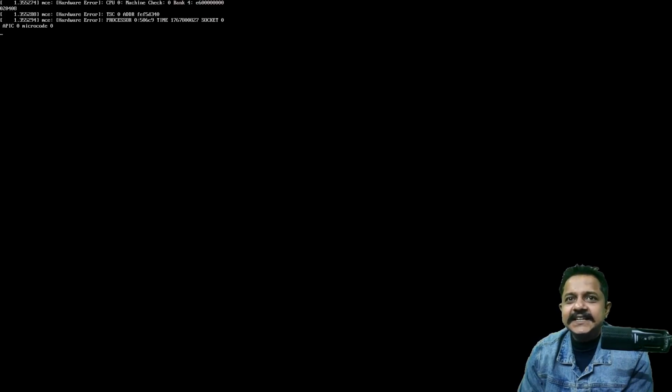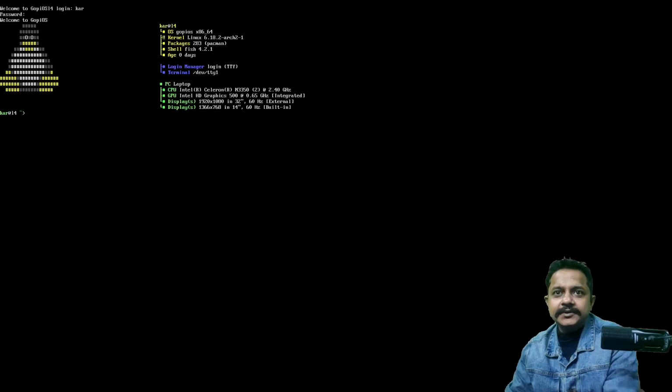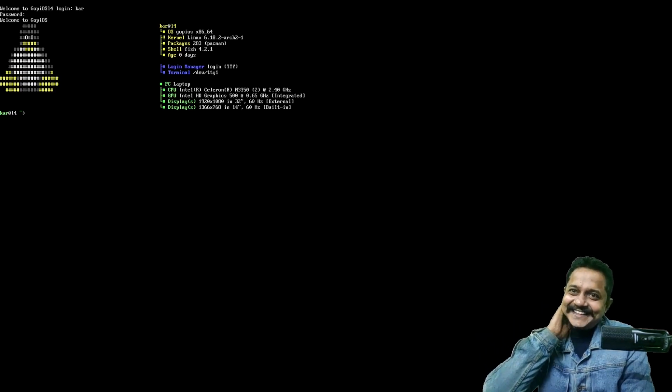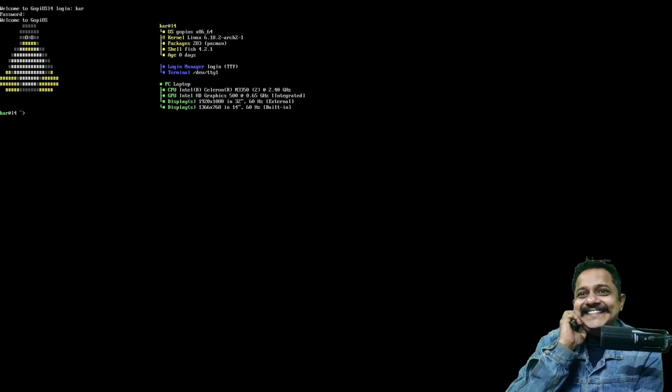What do I do now? Let's remove the bootable drive and start the system. I see it's starting. Great to see the operating system is able to load. It is asking for the username. Let's provide the username followed by the super secure password. I see it has started.